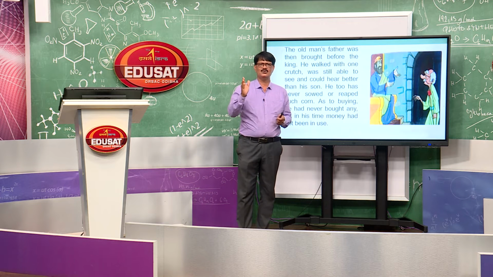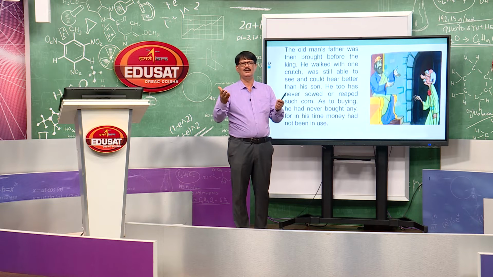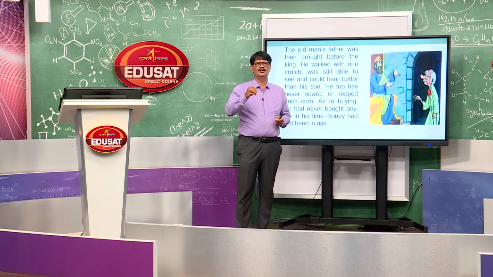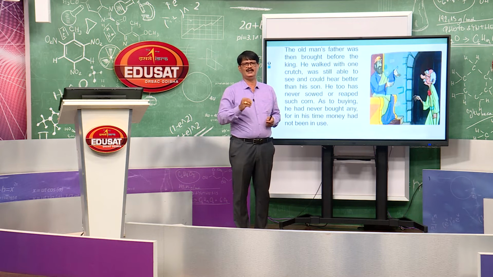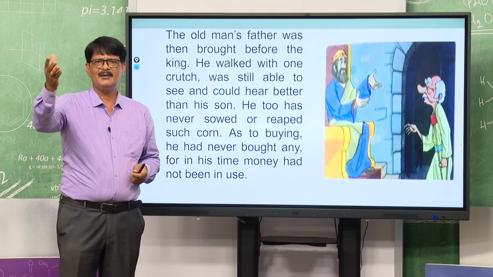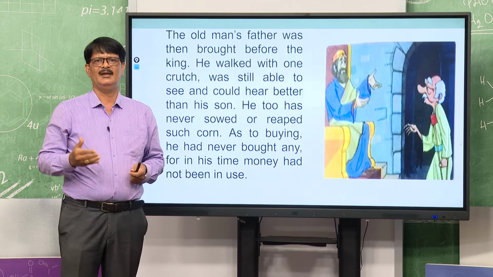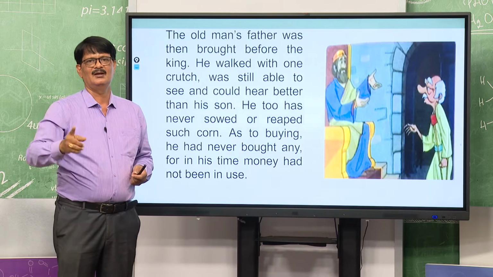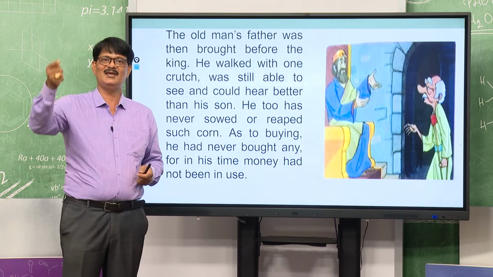Okay. The first old peasant was very old, actually looking very old, but he said his father might know about the rare thing, so the king ordered his servants to send for the old peasant's father. When he came to the king's court, he walked with one crutch, while the son was walking with two crutches.